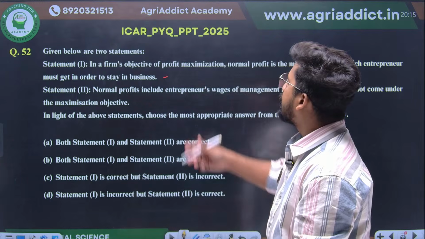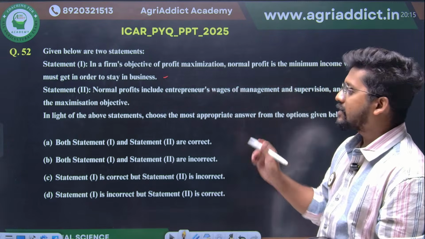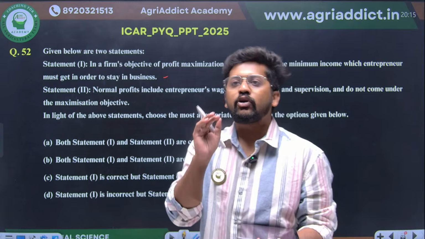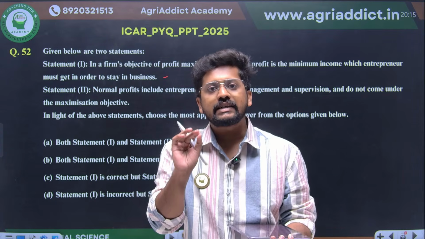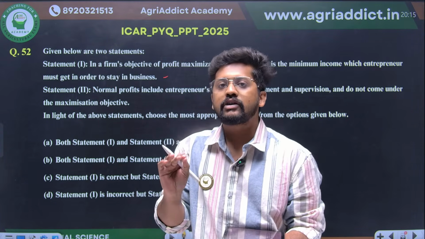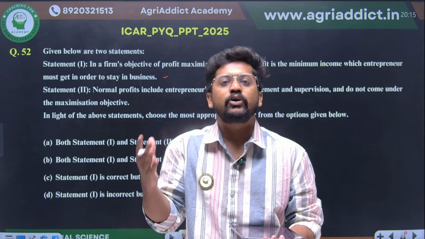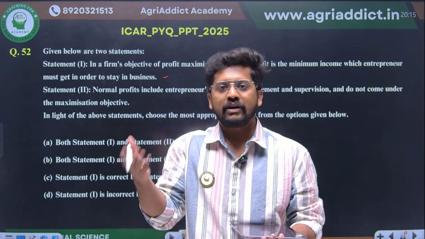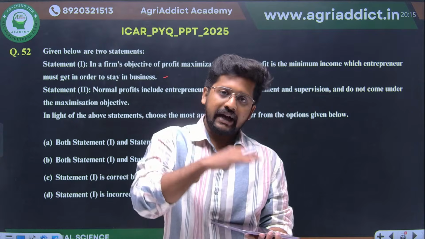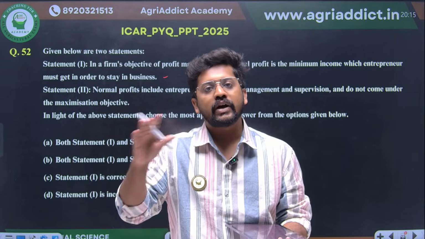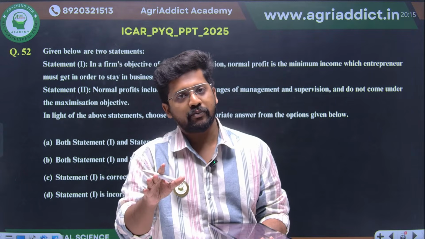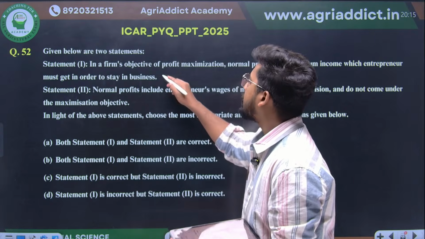So this is the minimum profit, even if it's not a break-even point, but that is the profit maximizing point. That is the minimum point at which the producer should continue, or else he'll be in loss. If he is behind, he can still increase the output and make it to this point. That is the normal profit point or optimal production. So statement 1 is correct.